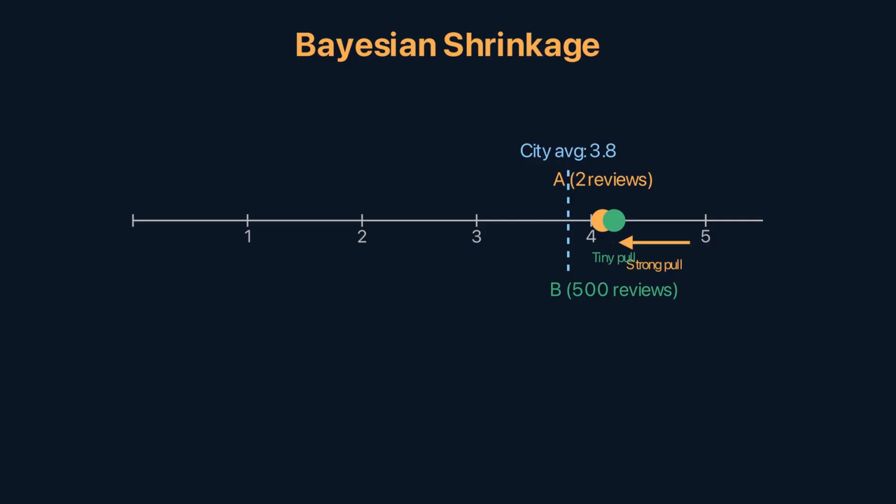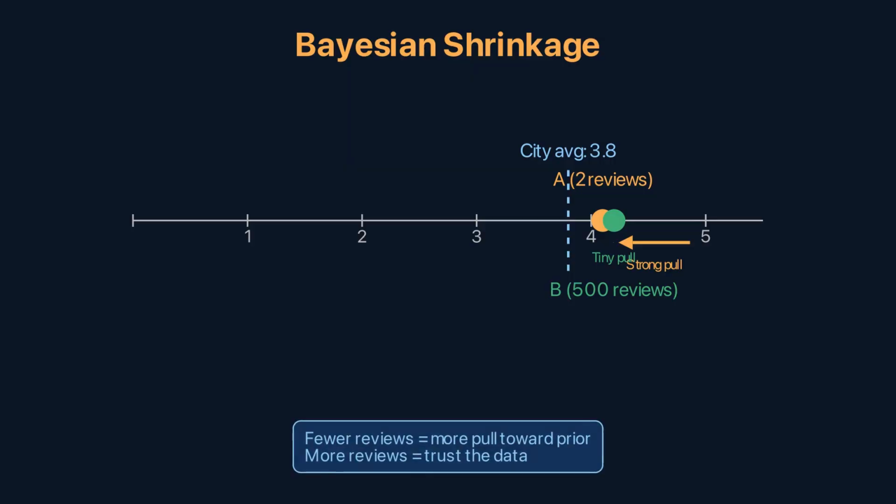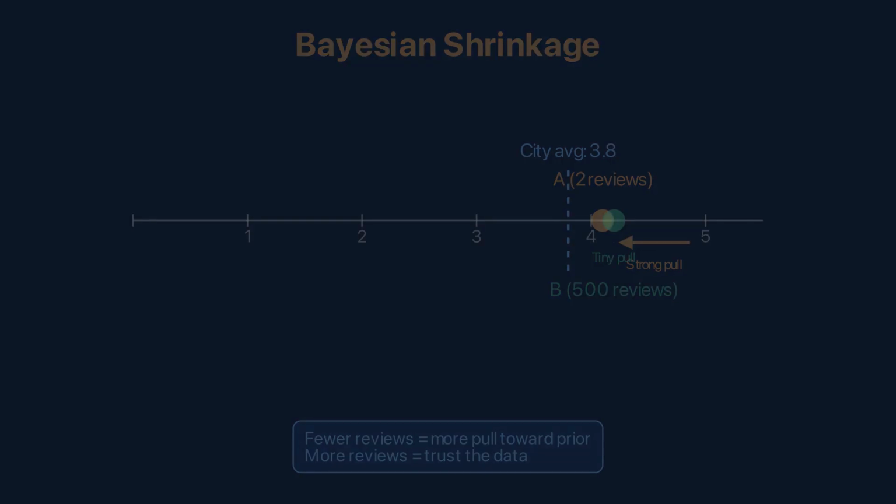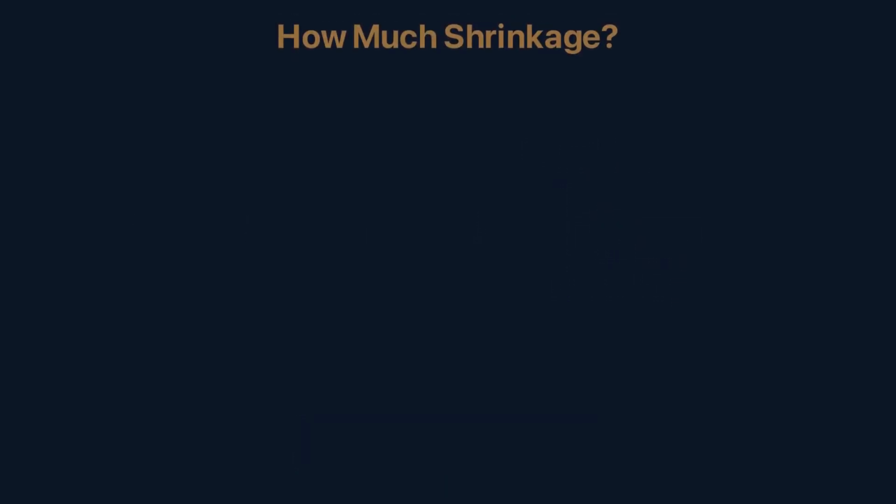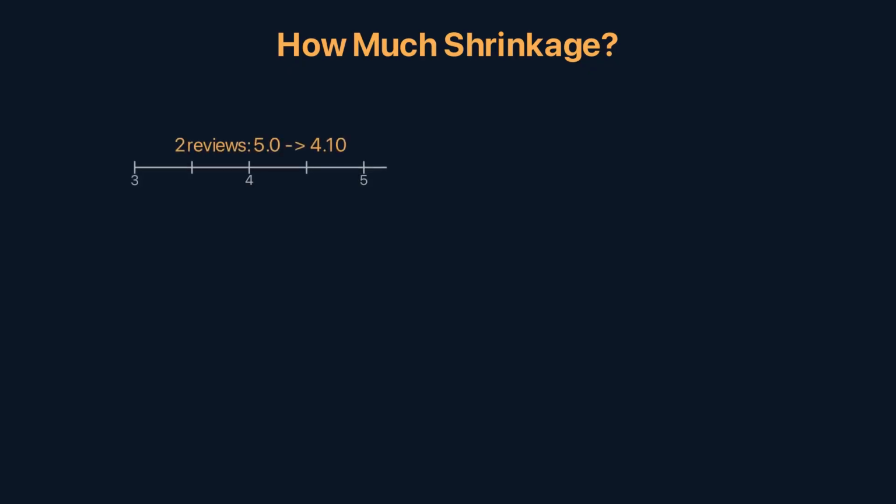The amount of pull depends on the evidence. Fewer reviews mean less trust in the raw rating, so more pull toward the prior. In DESeq, genes with low read counts have their fold changes shrunk toward 0. Genes with high counts keep their observed fold changes almost intact. How much to pull? The city average, 3.8 stars, is the prior. The number of reviews determines the strength of the pull.